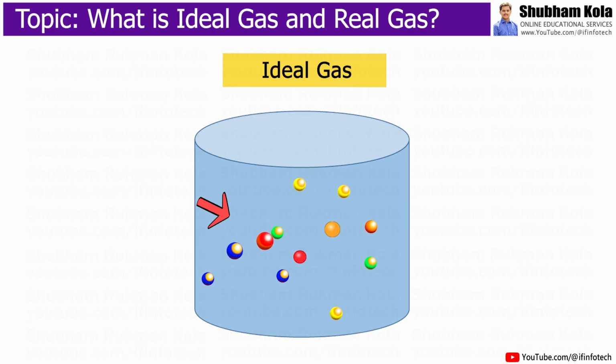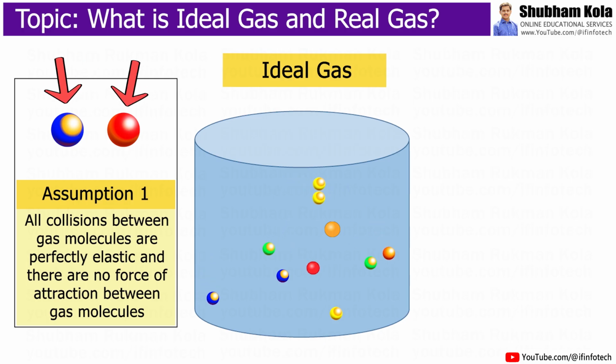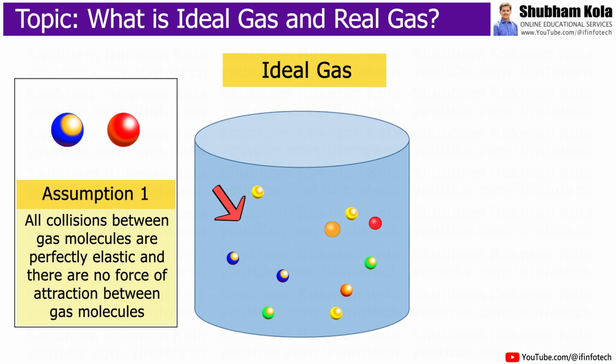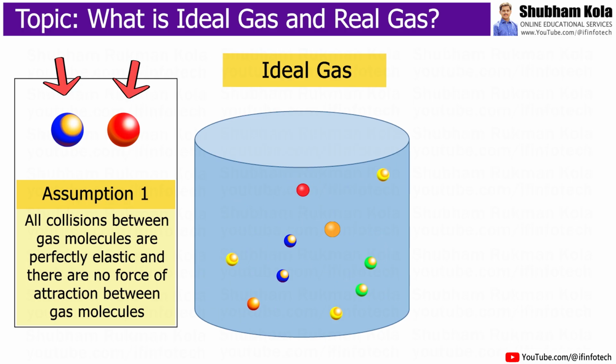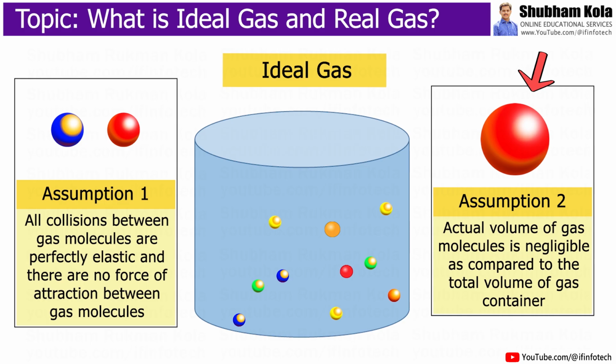In ideal gases, all the collisions between gas molecules are perfectly elastic and gas molecules are far apart from each other. Therefore, at high temperature and low pressure, there is no attractive or repulsive force between the gas molecules, and the actual volume of gas molecules is negligible as compared to the total volume of a gas container. Actually, ideal gases can't exist in nature.